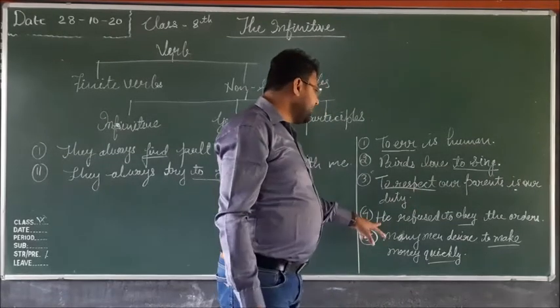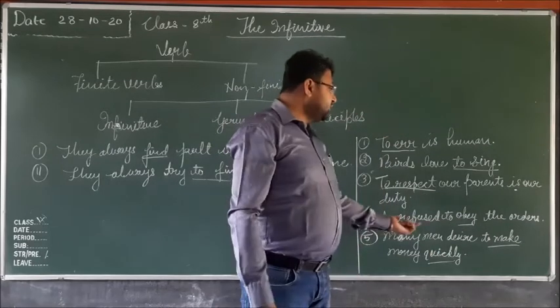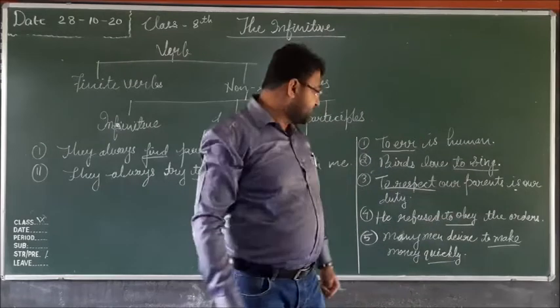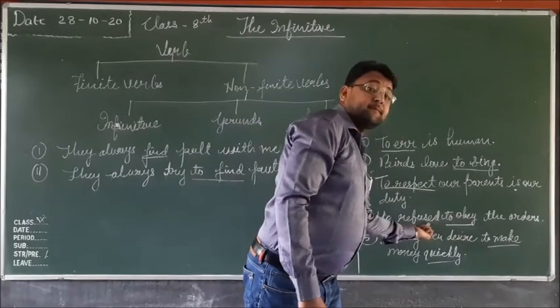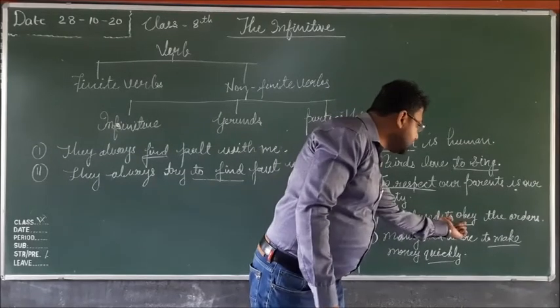In the next example, he refused to obey the order. Here to obey is the infinitive, and it is the object of the verb refused.